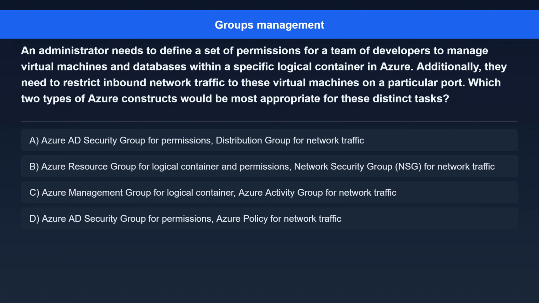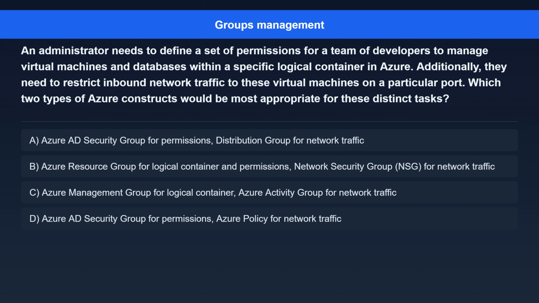Question 2. An administrator needs to define a set of permissions for a team of developers to manage virtual machines and databases within a specific logical container in Azure. Additionally, they need to restrict inbound network traffic to these virtual machines on a particular port. Which two types of Azure constructs would be most appropriate for these distinct tasks?